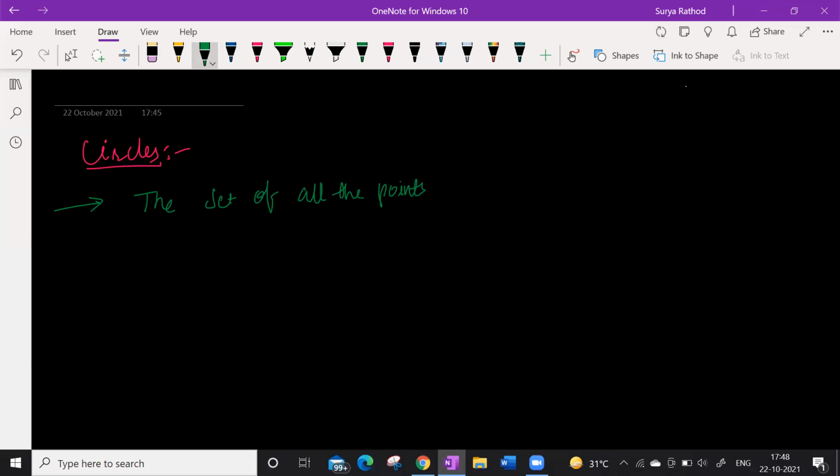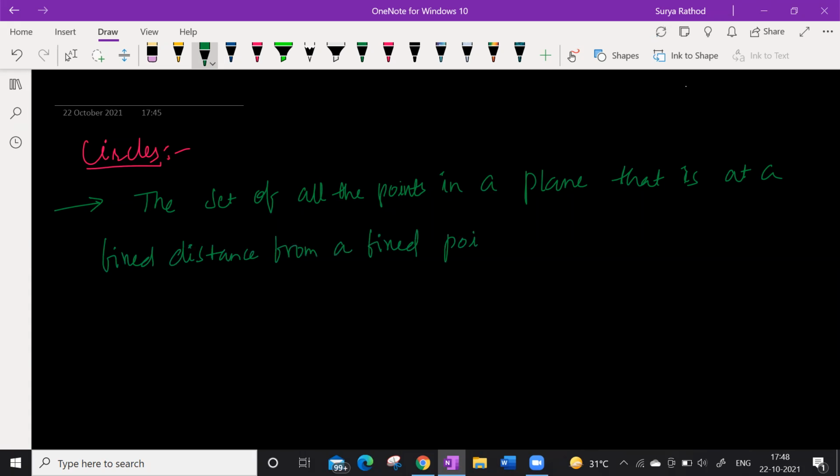Set of all points in a plane that is at a fixed distance from a fixed point.